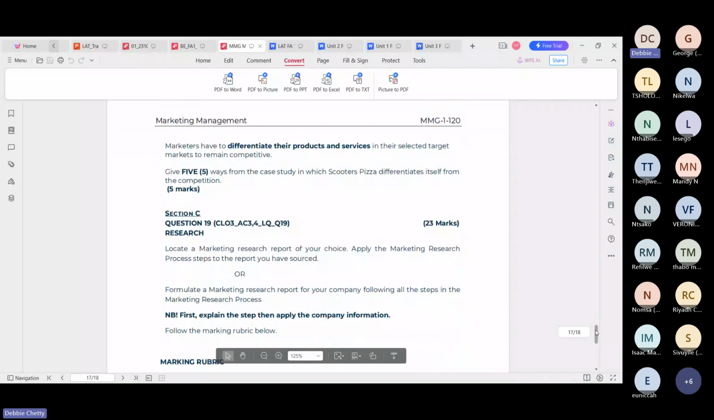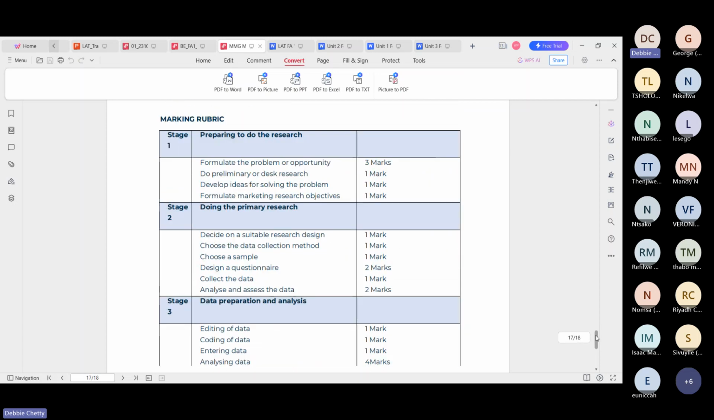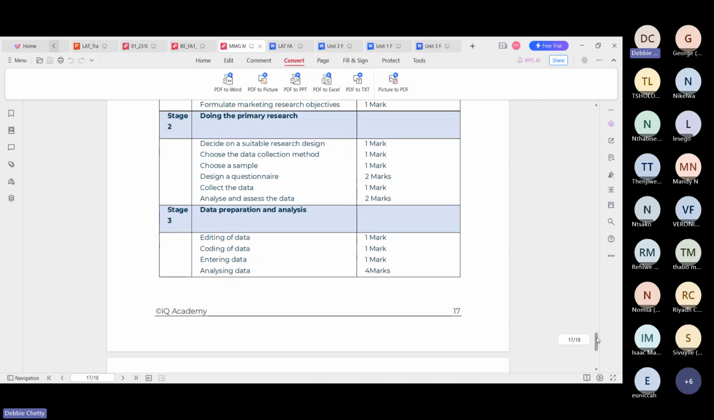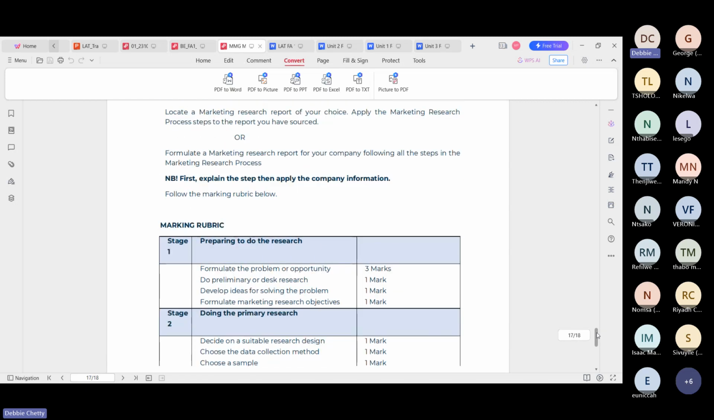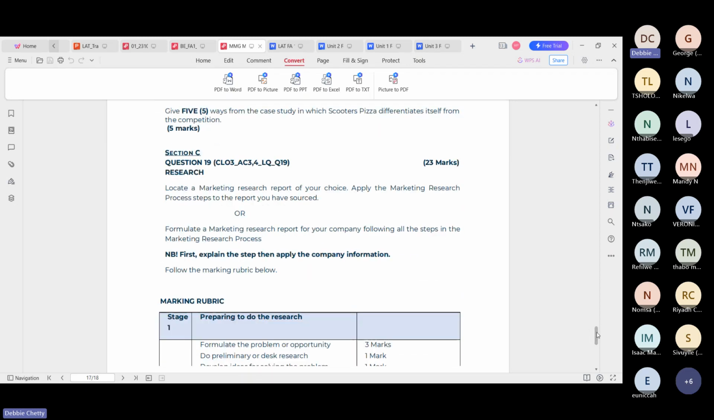So this rubric or criteria will help you and it gives you each stage what you're required to do and how marks will be given to you. And I advise you guys to please follow this criteria because that's how you'll be marked accordingly, right? So remember, if you're confused with this question, you're either locating a market research report of your choice, or you formulate a market research report for your company.